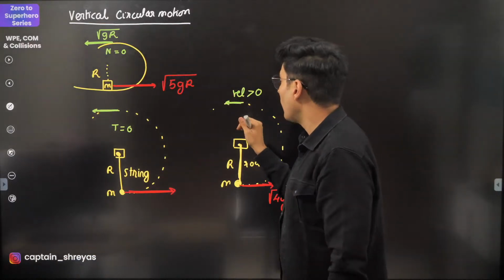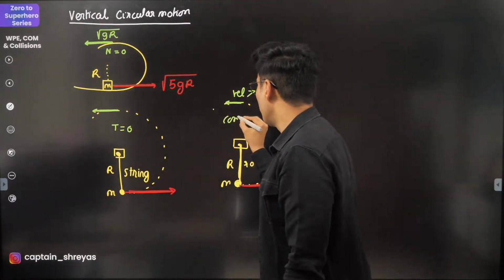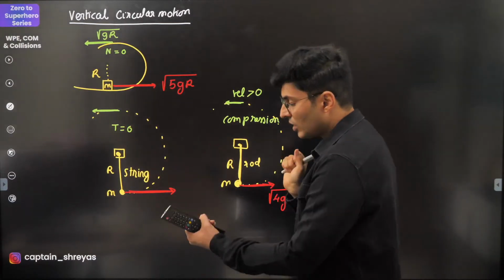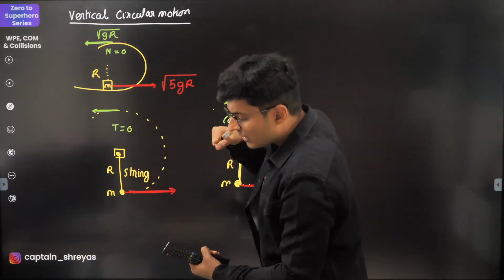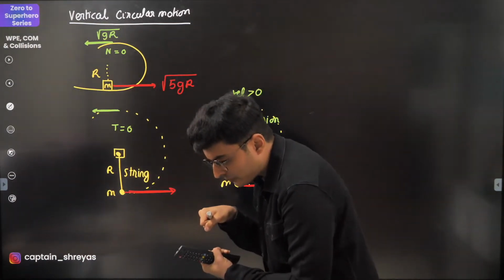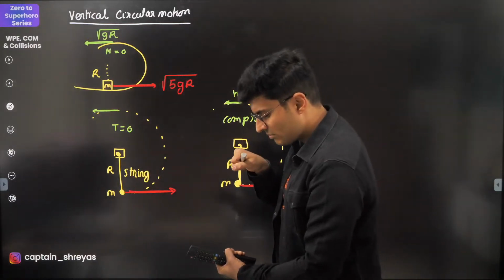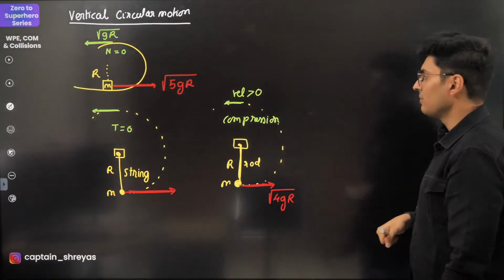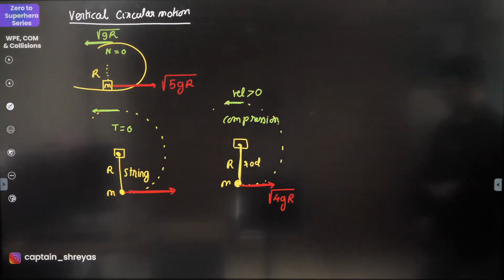Here this rod will be under compression at the topmost point. It will come under compression because it is going with so slow speed, and the weight will compress that rod. It's going so slow, it's not getting pulled, it's going to be under compression. Keep this in mind. Very important.